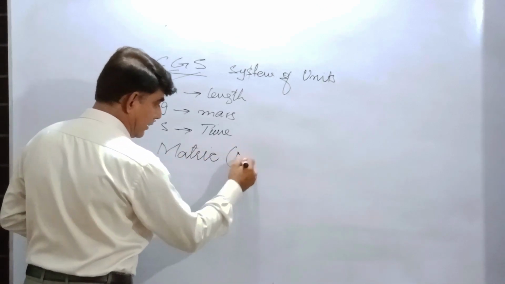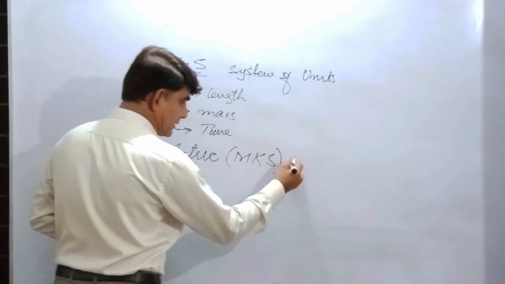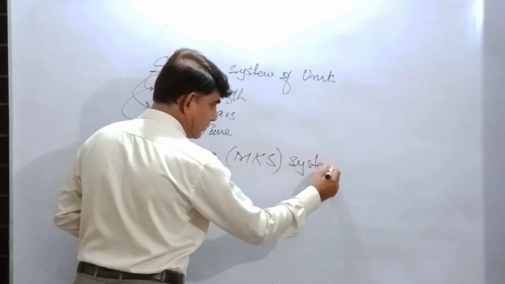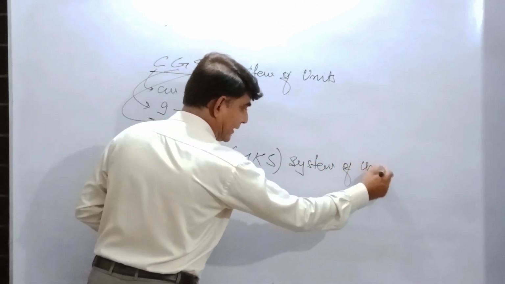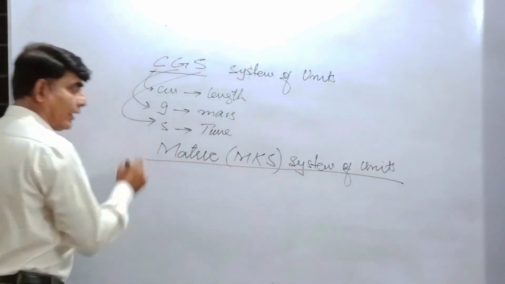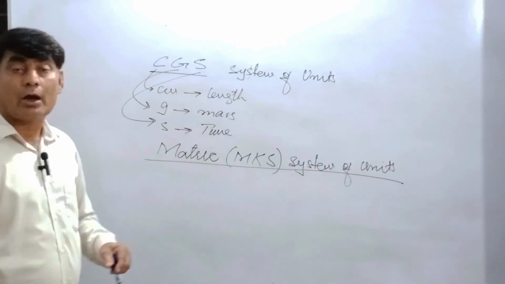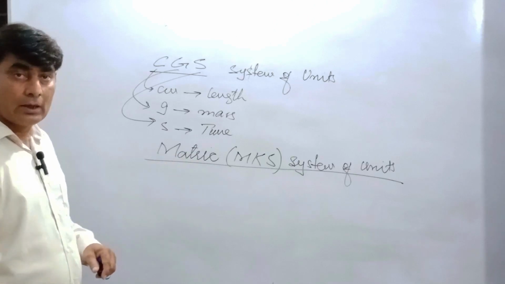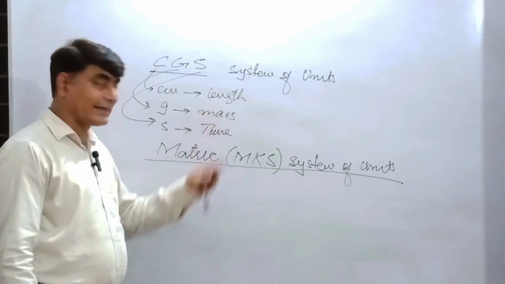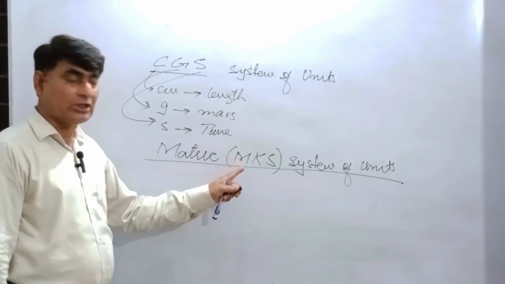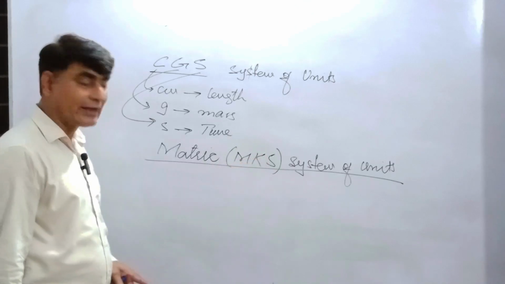Metric, MKS system of units. Okay, now the same three basic fundamental quantities are used over here: length, mass, and time. But M stands for meter, K for kilogram, and S for second.